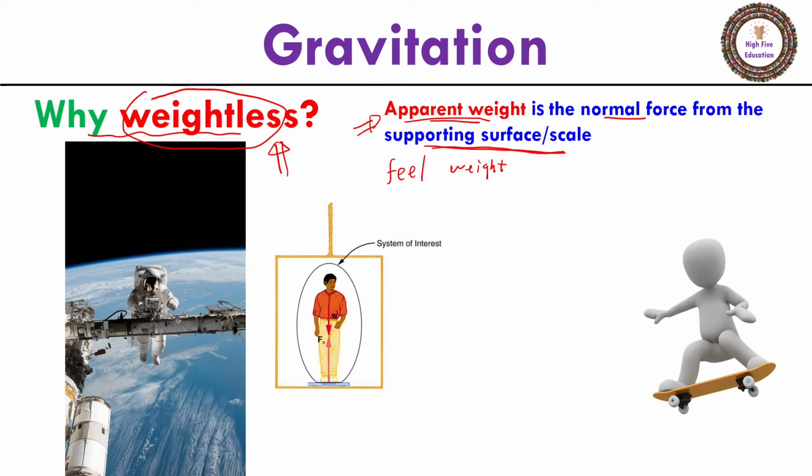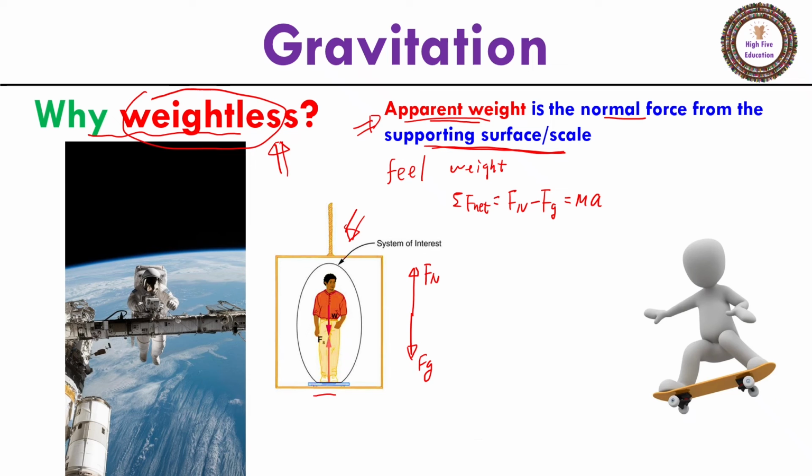Just imagine you sit on a chair, you can feel your weight because the chair is pushing you. Or if you stand on a scale, the scale can support you. But imagine an astronaut standing on the scale in the space station. The weight will be 0. Why? If we do a free body diagram on the astronaut, the astronaut is under gravity, Fg, but also there should be a normal force from the scale. And if we write down the net external force, we get normal force minus gravity equals mass times acceleration.